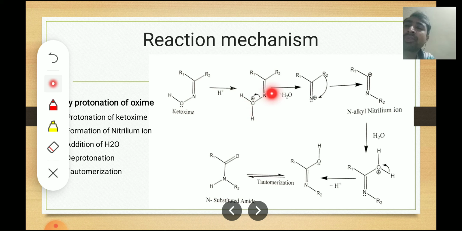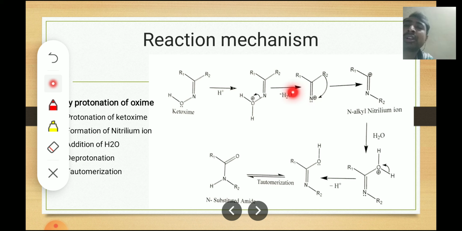Due to the formation of this positive ion, the molecule is unstable. For the stability of the oxygen, the shared pair of electrons between the oxygen and nitrogen will be shifted to the oxygen, and a water molecule will be removed from here, and there will be the formation of an electron deficient nitrogen atom.